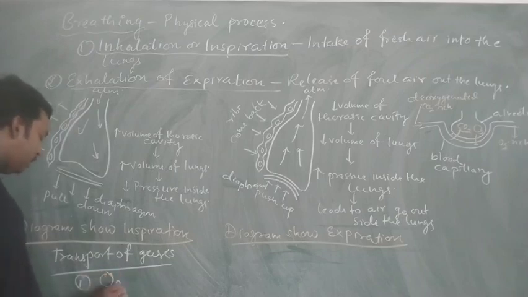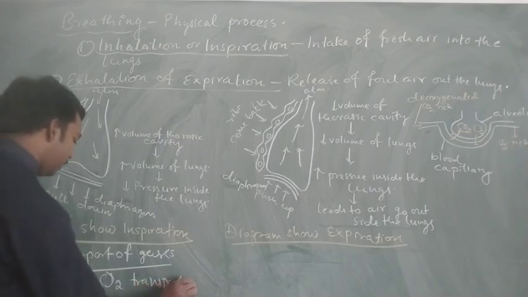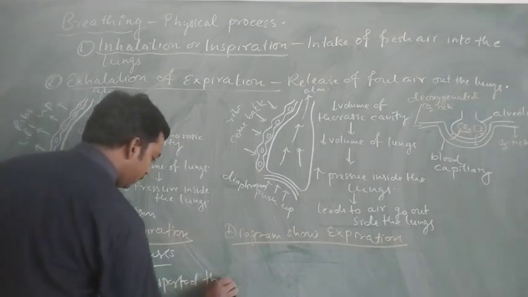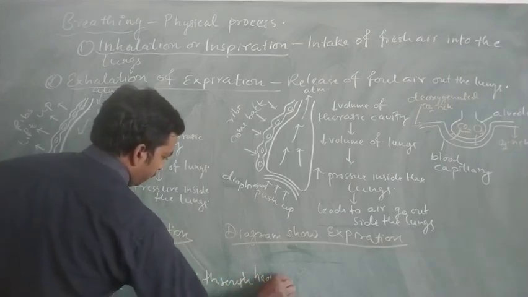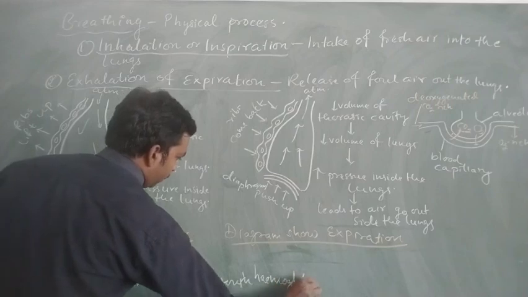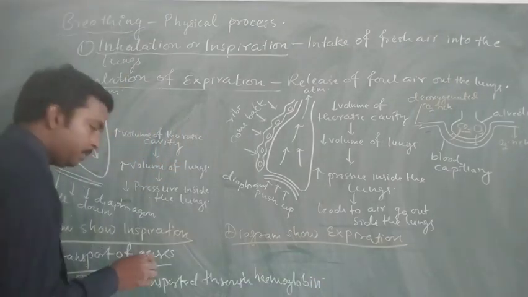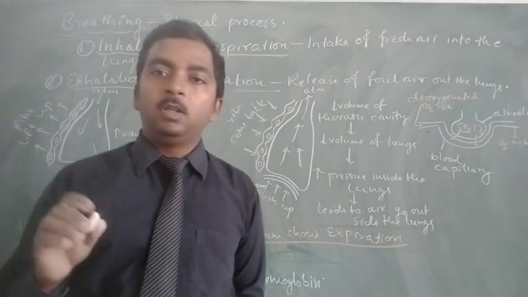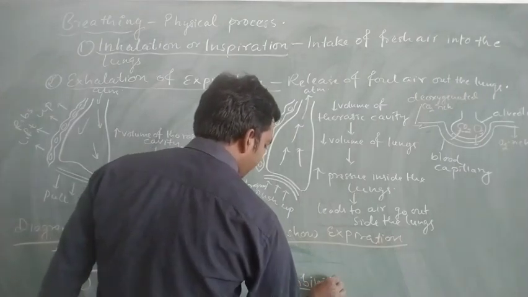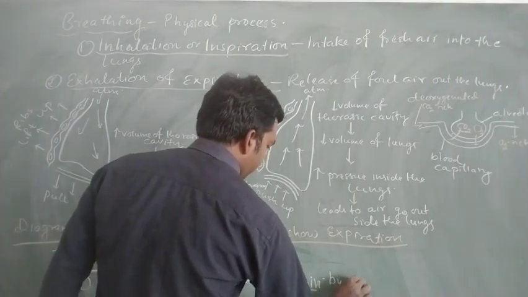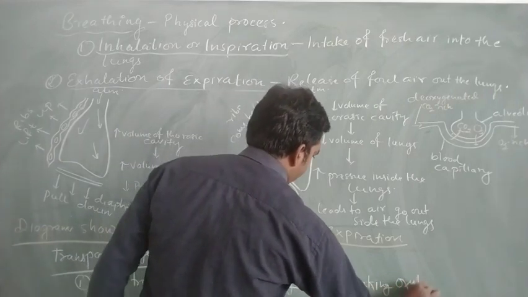Oxygen is transported through hemoglobin, in the form of oxyhemoglobin. The hemoglobin produces oxyhemoglobin.